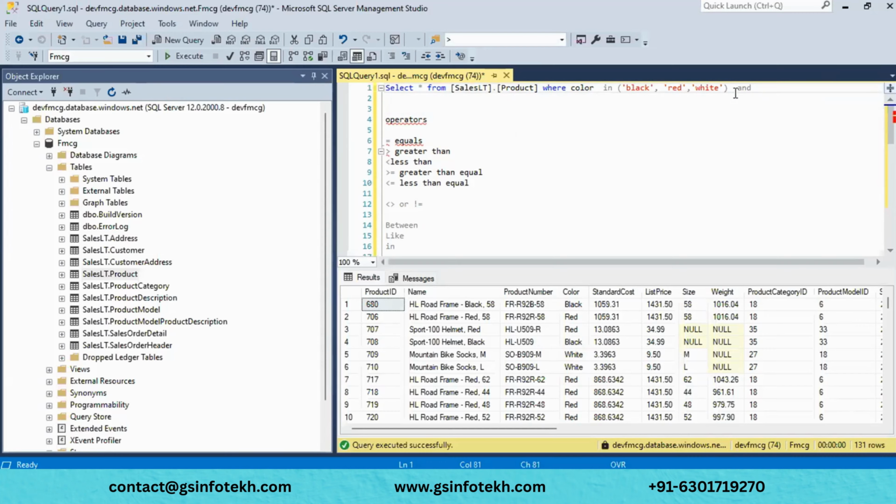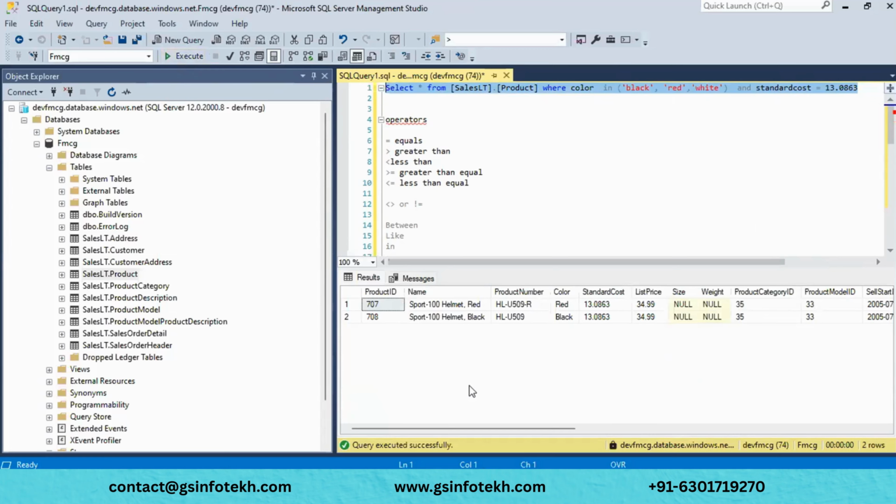I will put AND, and I want to select the standard cost equals to, I'll put this one. Here I have black, red, and white, and post this I want to select the standard cost. Now let me run this.